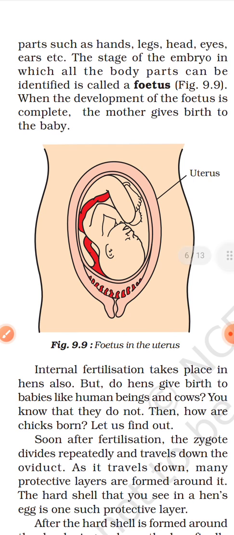As the fertilization, or fusion of male and female gametes, takes place inside the female reproductive organ, inside the female body, such type of fertilization is called internal fertilization.